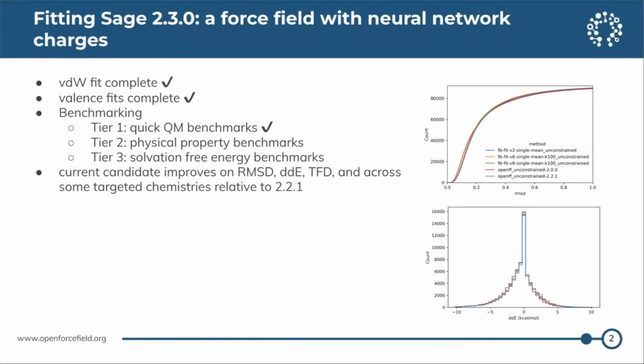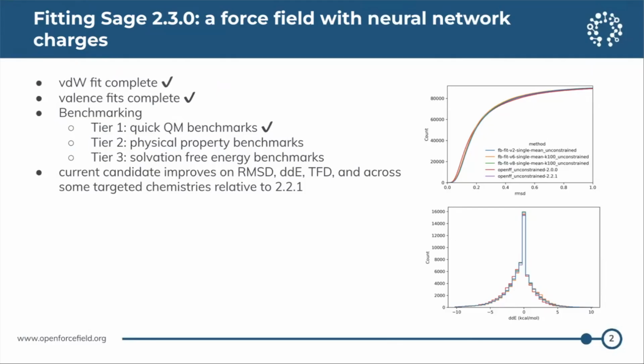So firstly, fitting stage 2.3. This will be the first force field that we will release with a neural network charge model. Last time I presented this slide talking about a particular candidate, which is version 6 on the images here, so the orange line. And as of June, the last update, we had finished fitting both our valence and van der Waals terms, and we were in the middle of benchmarking.